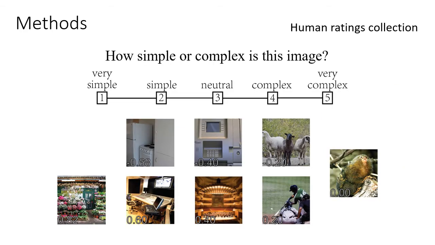We also collected human ratings for image complexity. Our stimuli are 4,914 images from the Above 5,000 image set. We collected complexity ratings from 975 participants on Amazon Mechanical Turk, where they rated how simple or complex is this image on a 5-point Likert scale. Some examples of stimuli are shown here, with their mean ratings across participants after z-scoring within each participant.